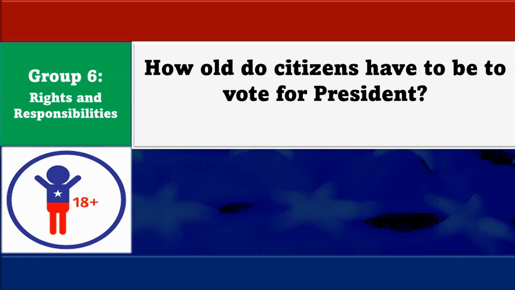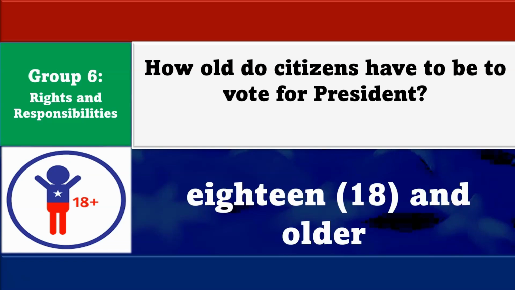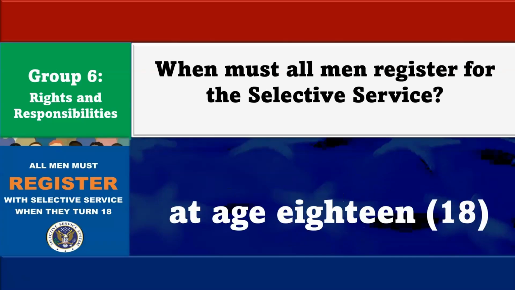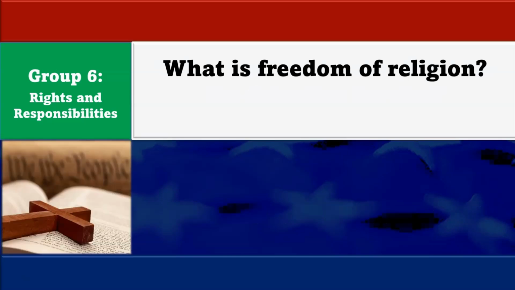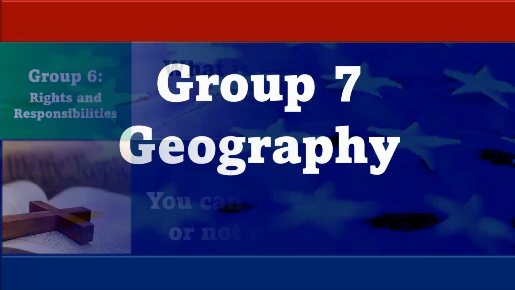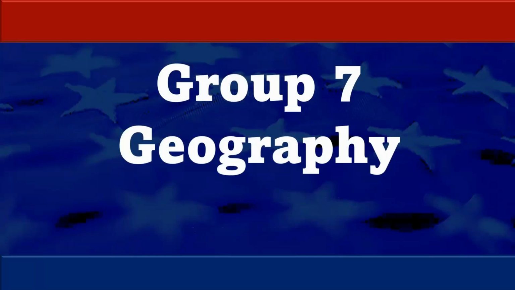How old do citizens have to be to vote for president? 18 and older. When must all men register for the Selective Service? At age 18. What is freedom of religion? You can practice any religion or not practice a religion. Now let's move on to group 7, and this has to do with the geography of the United States.